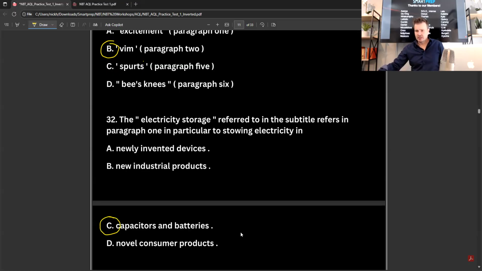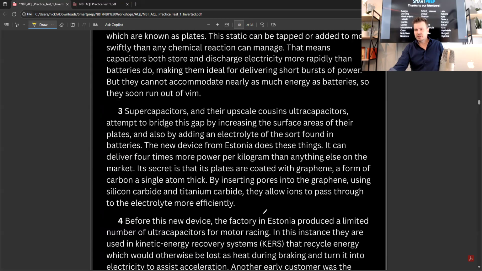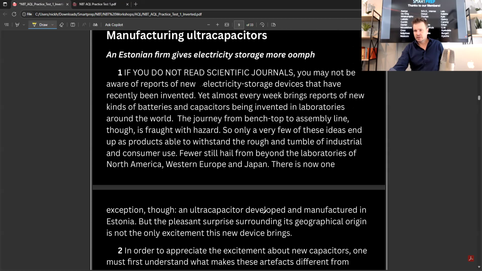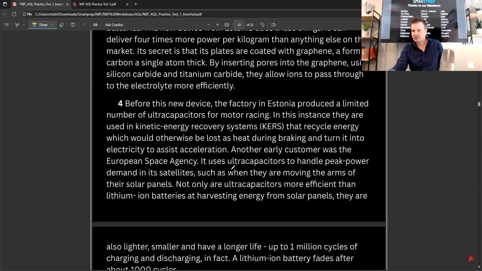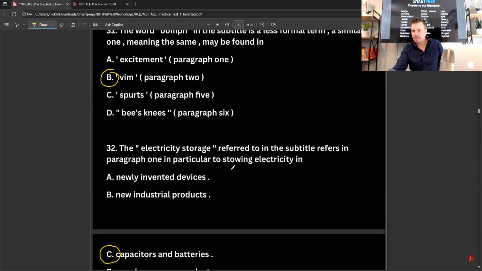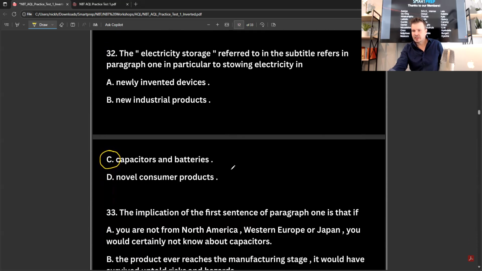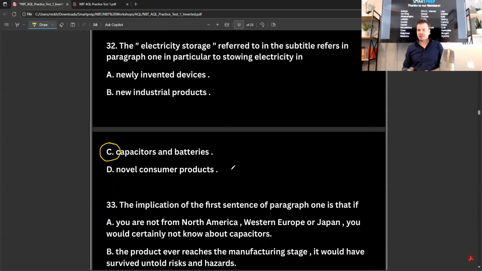As you can see there, it talked about ultracapacitors, and batteries and capacitors, right? So, as I said, if you've read it, it shouldn't be too tricky.